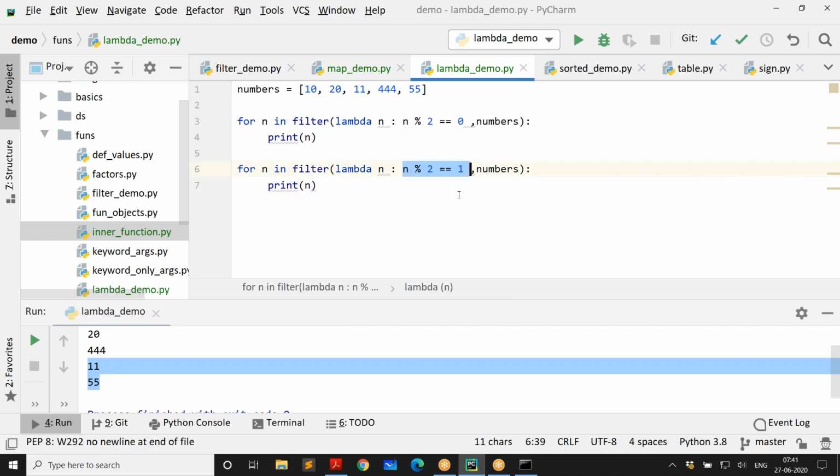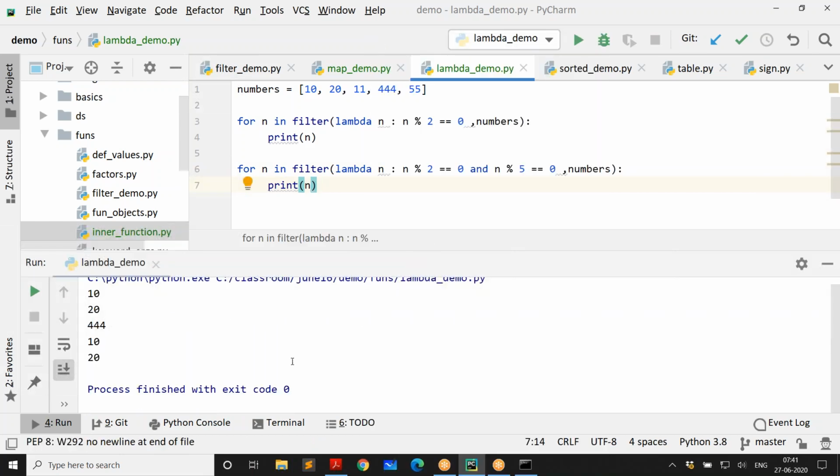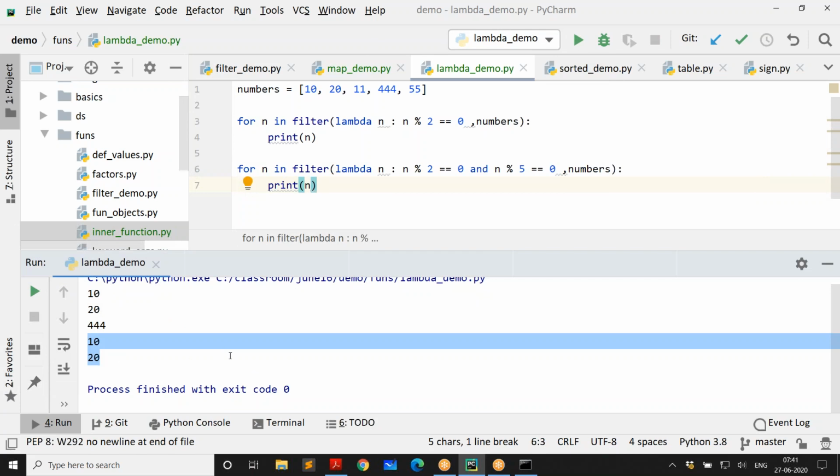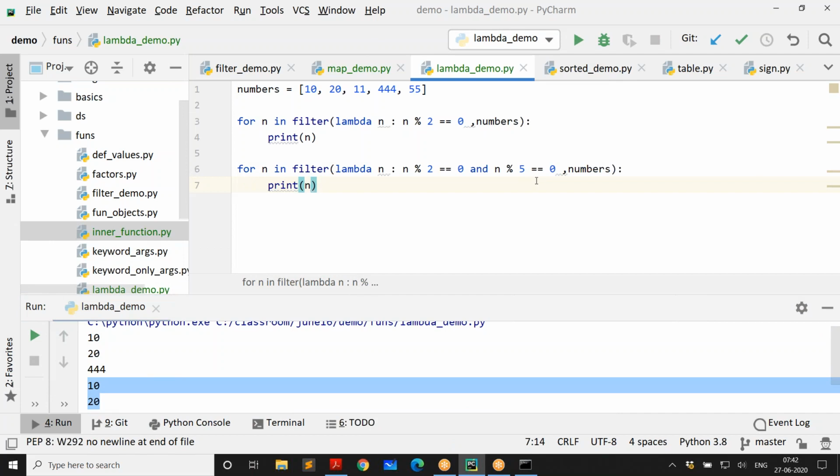For example, I'm interested in numbers that are divisible by 5 and 2. Then I can just put n % 2 == 0 and n % 5 == 0. So we can modify this inline. There itself you modify. You don't have to go anywhere else and find out things. And this is going to get you those two, 10 and 20. Those two are divisible by 2 and 5. Okay, this is about lambda.